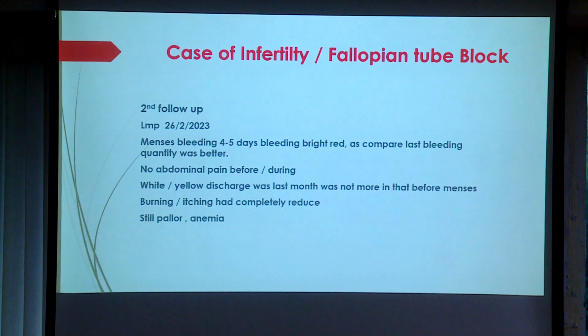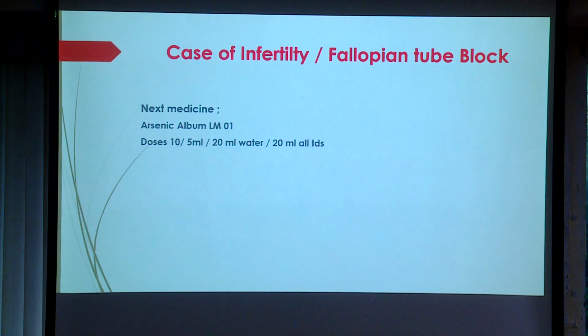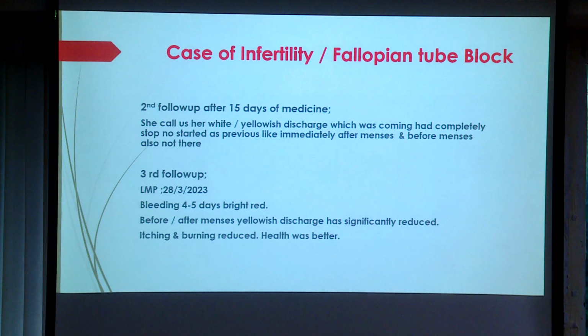For the remaining symptoms, I gave her the next medicine, Arsenicum album, which was covering the other psoric symptoms. I gave her mineral medicines. Then again I started with the antimiasmatic medicine, Arsenicum album. The dose was 10 strokes, 5 ml in 20 ml water, and drink all the medicine TDS. In the next follow-up, the white discharge had completely stopped. The yellow and white discharge which was coming had completely stopped. It had not started as before, like immediately after menses.